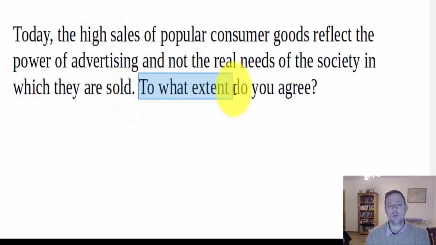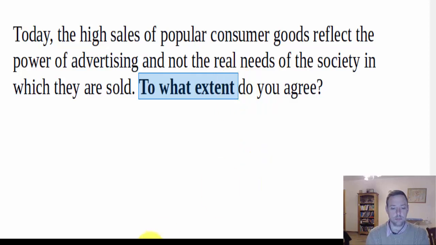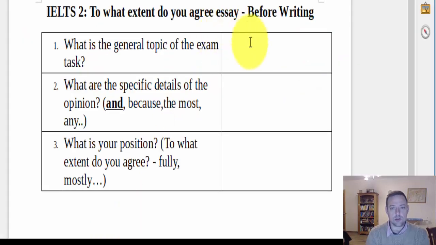And then, to what extent do you agree? It's worth pointing that out. Sometimes it's do you agree? Sometimes it's to what extent do you agree? Here it's to what extent. Okay, so the general topic is about sales.